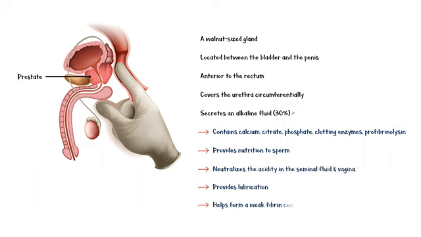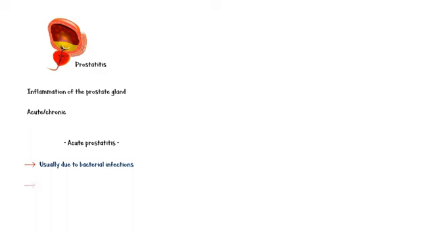Prostatitis is inflammation of the prostate gland. It can be acute or chronic. Acute prostatitis occurs usually due to bacterial infections. Common responsible organisms in young adults are Chlamydia trachomatis and Neisseria gonorrhoeae. And in older individuals, E. coli and Pseudomonas are more common.